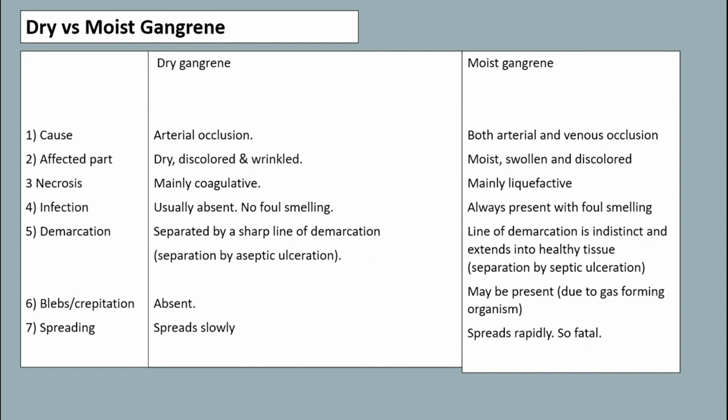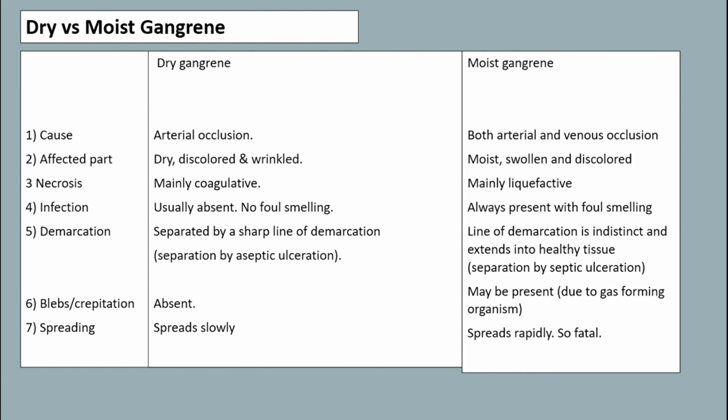Dry gangrene: the cause is due to arterial occlusion, and in moist gangrene, the cause is both arterial and venous occlusion. In dry gangrene, the affected part is dry, discolored and wrinkled. In moist gangrene, the affected part is moist, swollen and discolored. In dry gangrene, the necrosis is mainly coagulative, and in moist gangrene, the necrosis is mainly liquefactive.